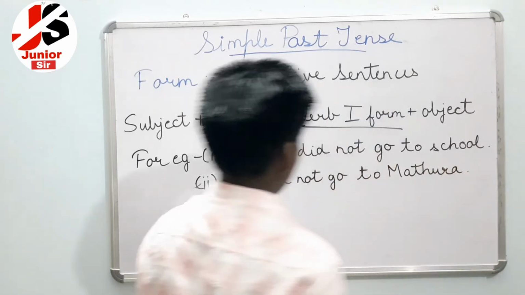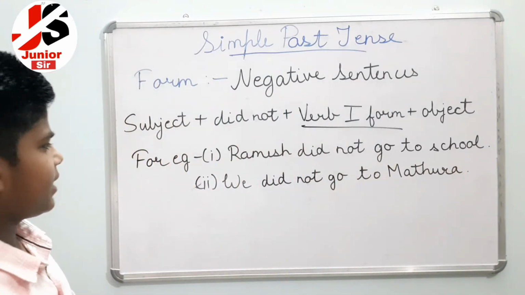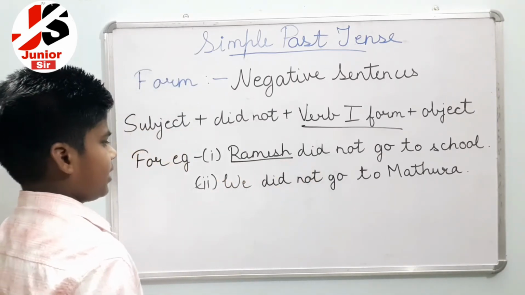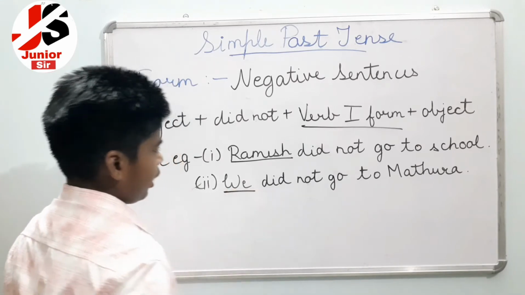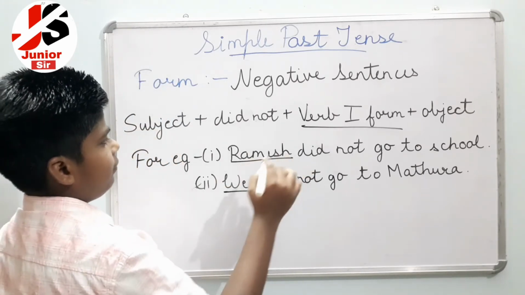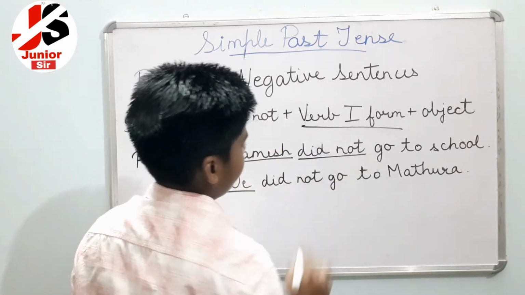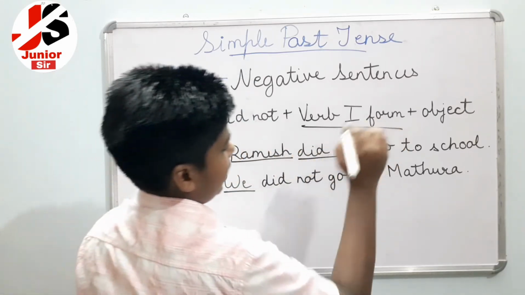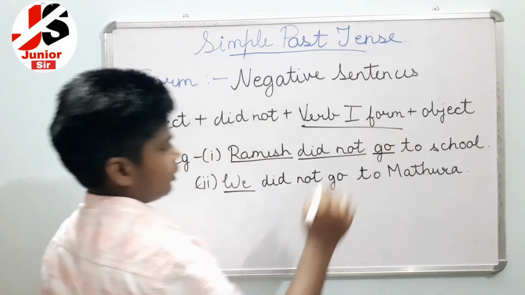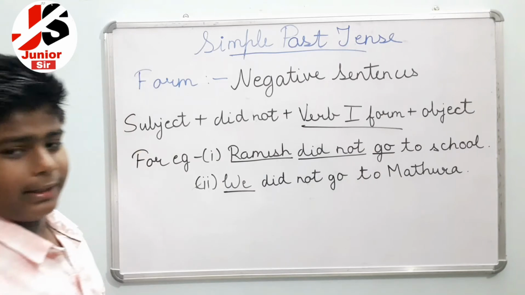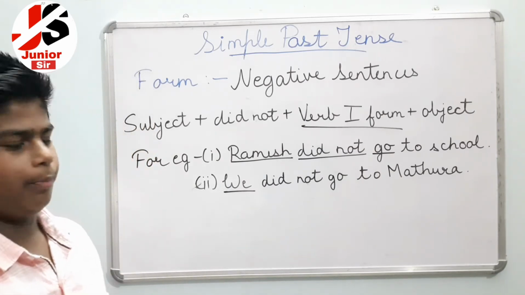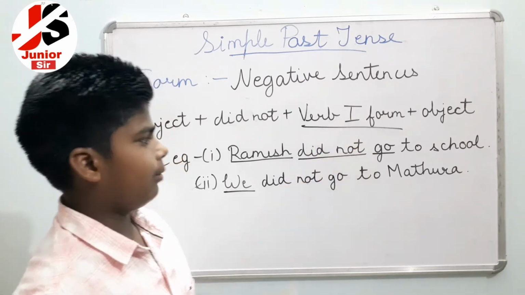So in both the sentences, in the first sentence the subject is Ramesh, and in the second sentence the subject is we. If you carefully see, the subject Ramesh has did not plus verb first form. The first form is go, you can see, and in the affirmative sentence there is verb second form, and here the verb first form is used.